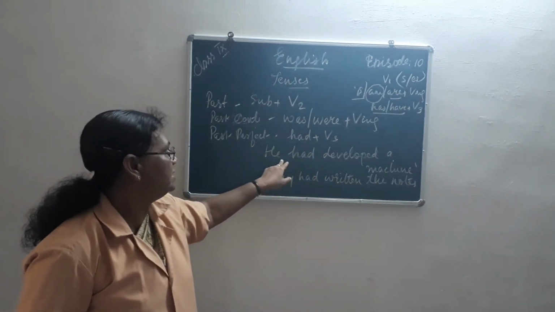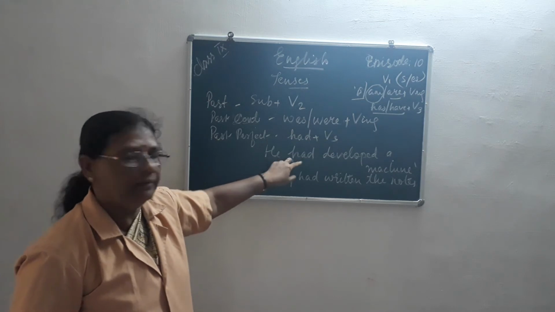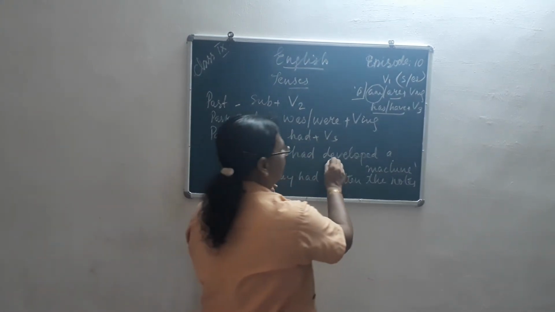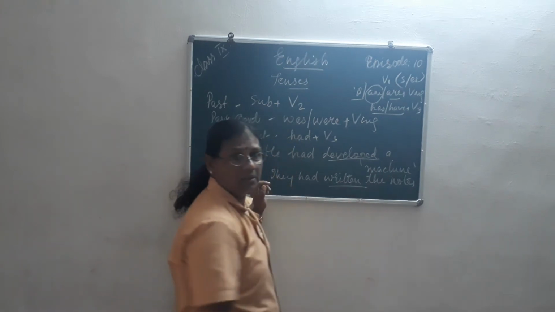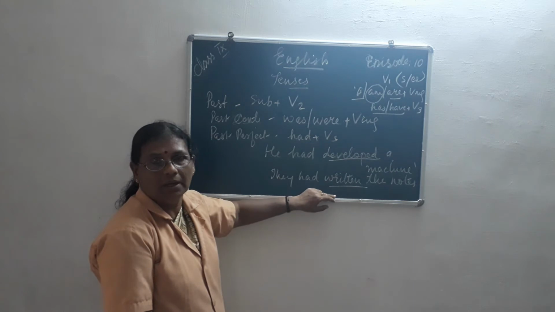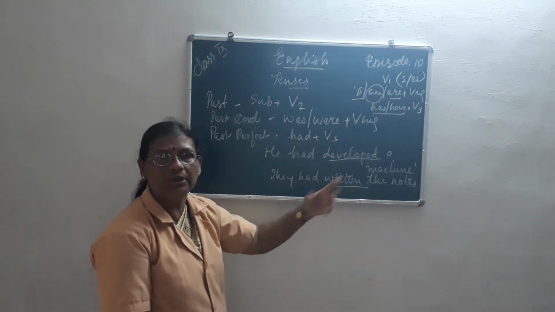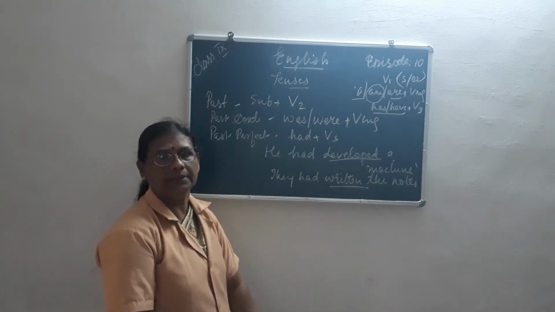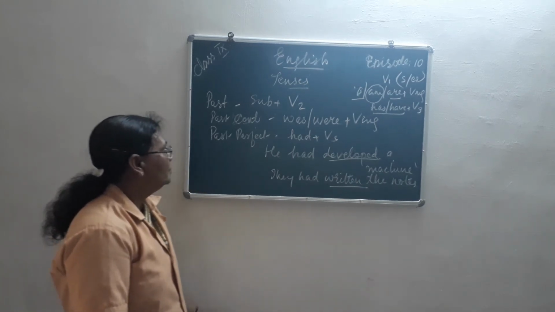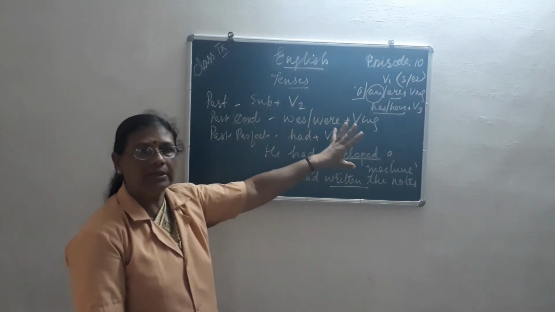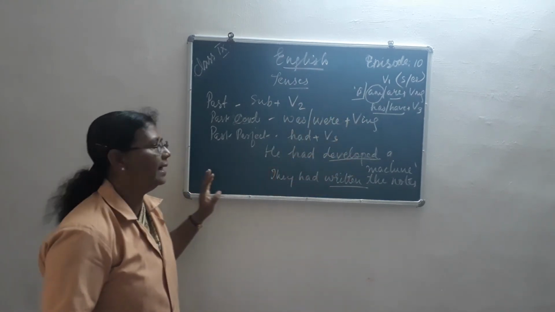So when it is in the singular, had. When it is in the plural, also had. And this is the third form of the verb develop, and this is the third form of the verb write. Write, wrote, written. Develop, developed, developed. Clear to you? So same only, has and have in the present, and for both the cases what is being used? Had is used.